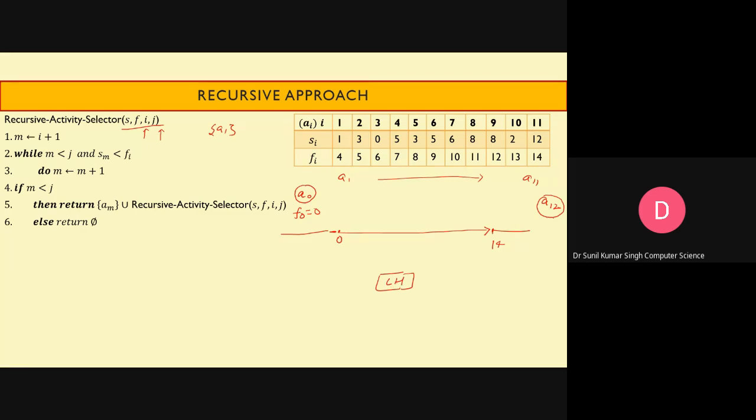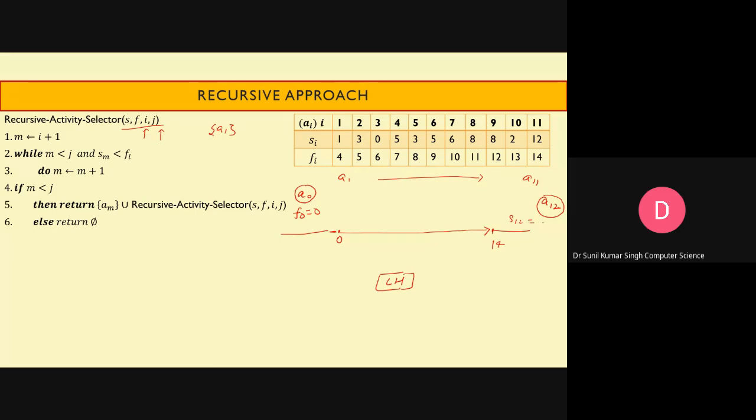So what we have to assume here is not the finishing time but the starting time of A12, which is indicated with S12.